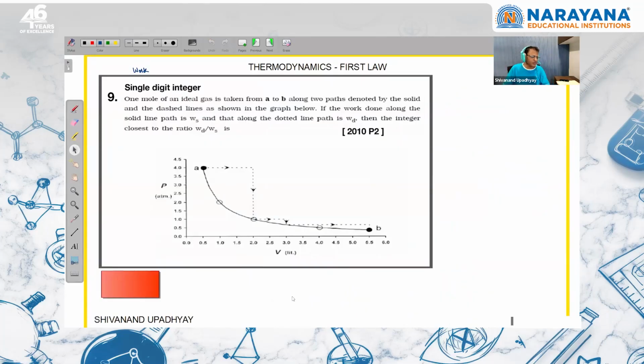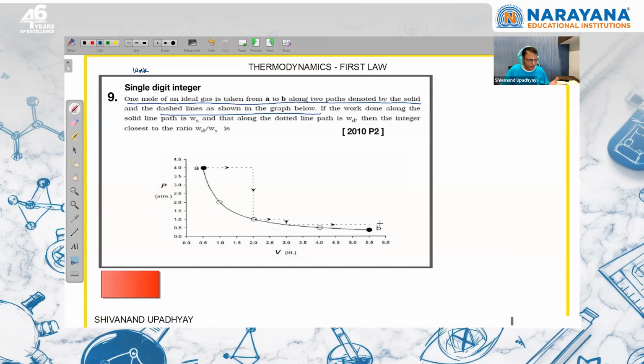This is a question, a very good question. I just want to tell one trick in this, the rest you all know. I just want to discuss a point over here. So they are saying that 1 mole of an ideal gas is taken from A to B along two paths denoted by solid and dashed lines as shown in the graph below. If the work done along the solid line path is Ws and that along the dotted path is Wd, then find the integer closest to Wd upon Ws.